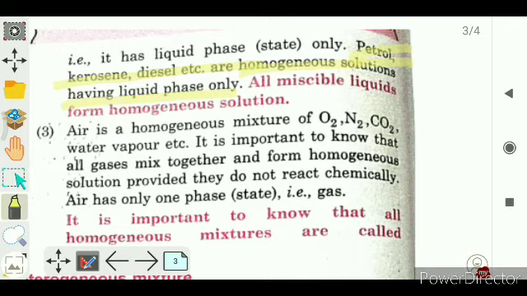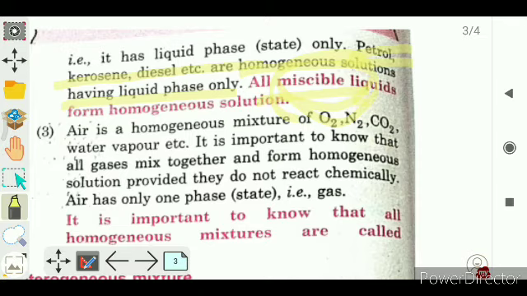All miscible liquids. Miscible means when one type of liquid is mixed into another type of liquid, then these liquids are known as miscible. It means the liquids which can be mixed into one another. For example, if we mix alcohol into the water, it is easily mixed, right? But when we want to dissolve mustard oil in the water, then what will happen? The oil will not be mixed into the water.